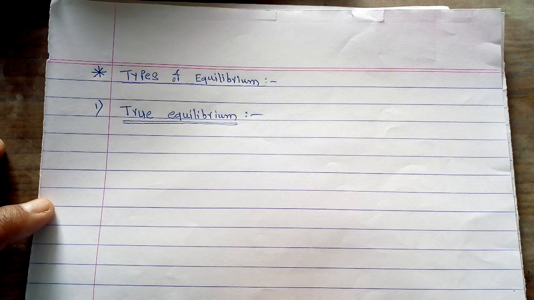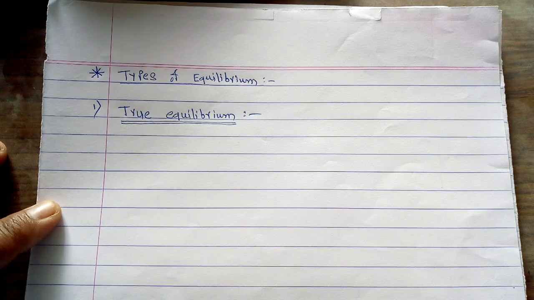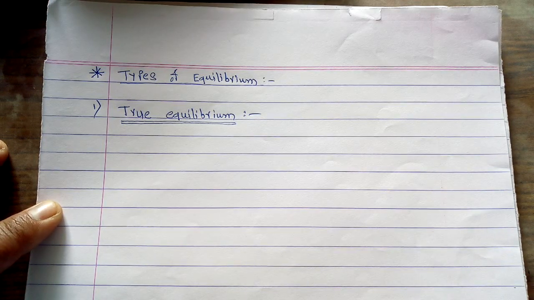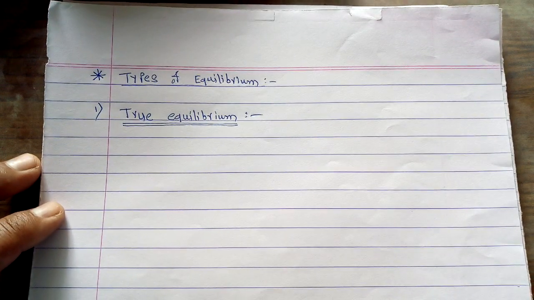Hello, my dear students. I welcome you once again to this current lecture. In the last lecture, we studied one important point called the degrees of freedom, how it is defined, what the different values for these degrees of freedom are, and the simple examples we studied in the last lecture.